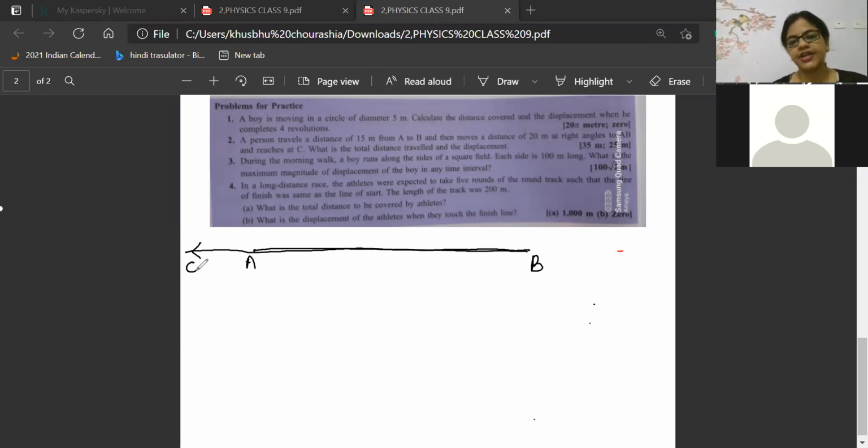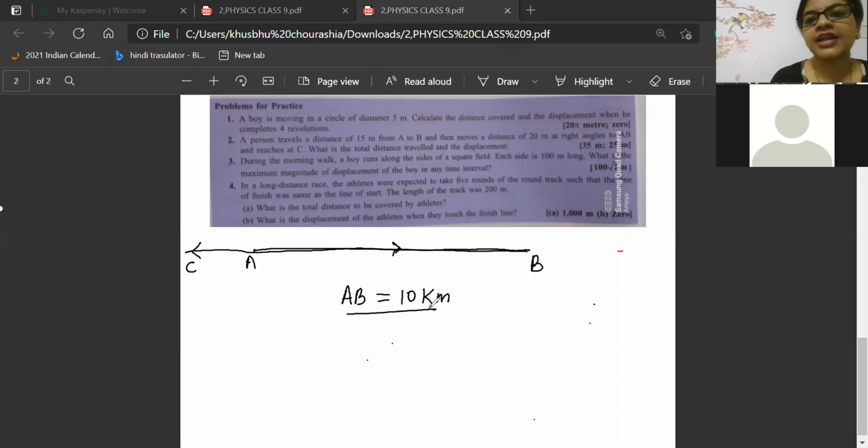So what Khushbu auntie did is, she went from A to B and covered a distance of 10 kilometers. Then she is returning back on the same path, same road, same street. We went from A to B, covering a distance of 10 kilometers. But after that, I'm returning back from B to C on the same path, and this time I'm covering 13 kilometers. This time I'm covering how many kilometers?